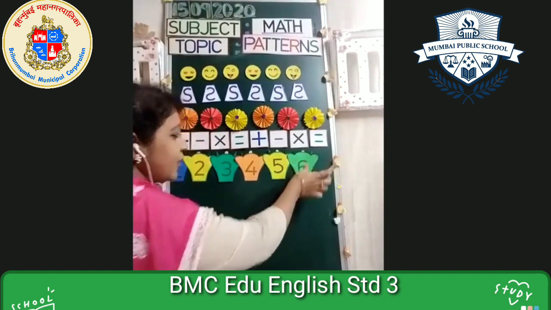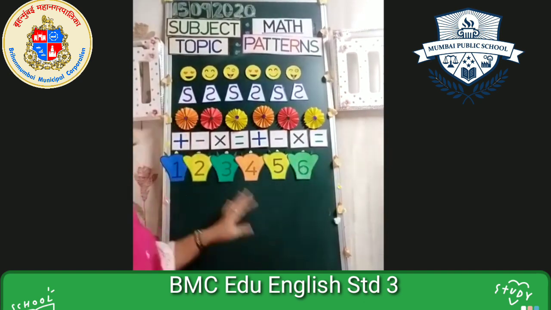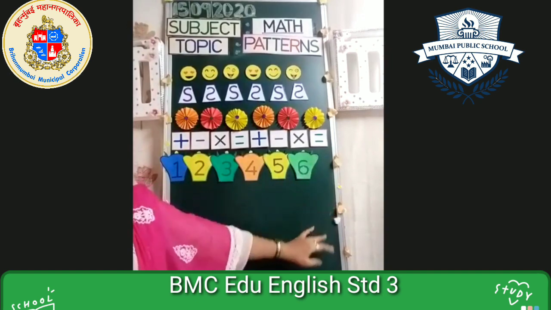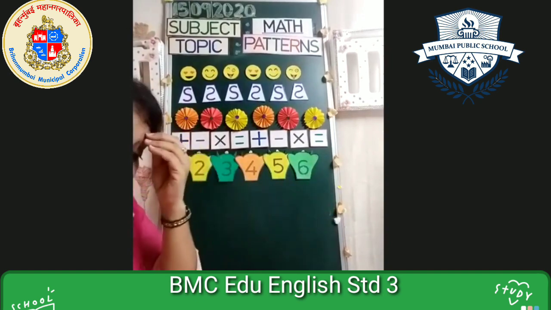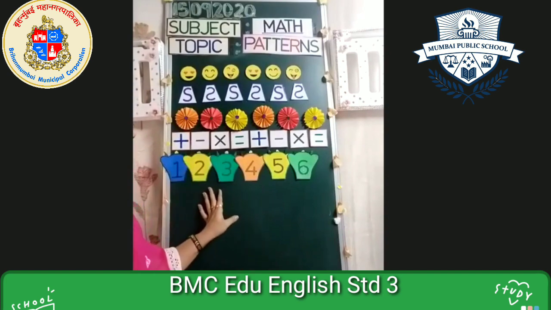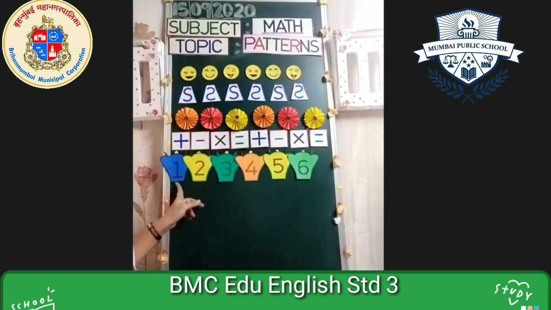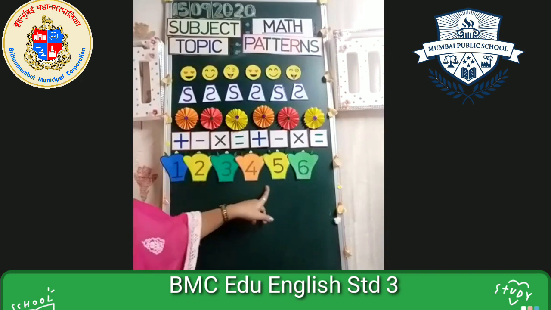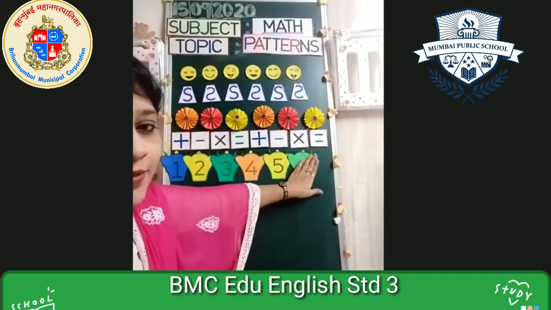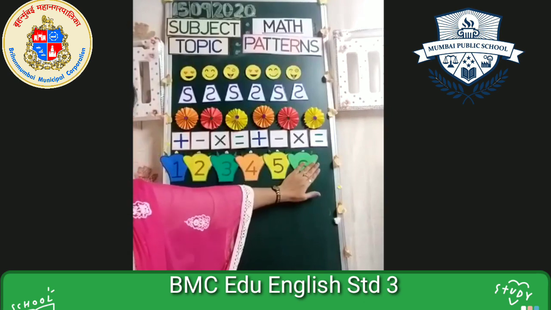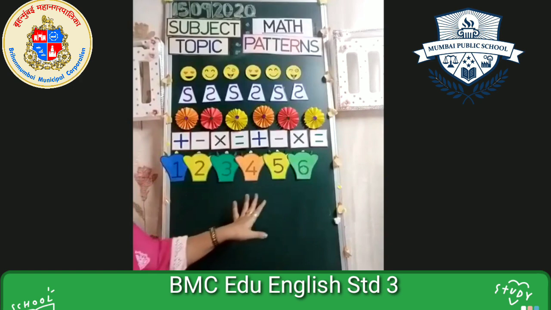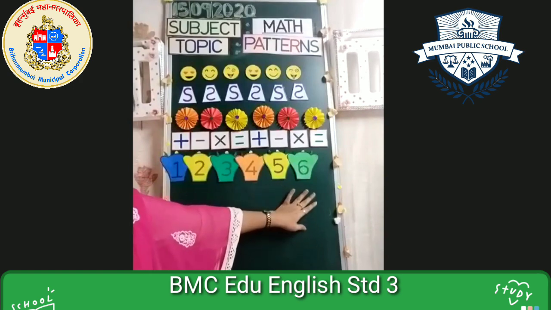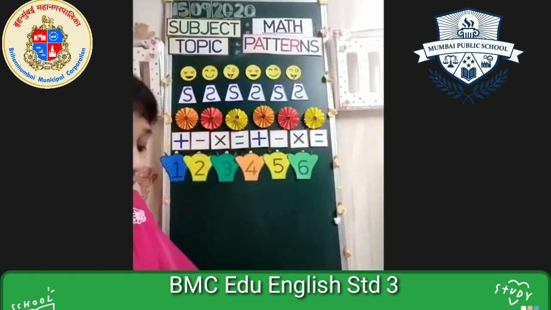After 5, 6. Now, children, listen carefully. We have done till 6 now. This pattern we can follow till whichever number you want, because it is not a repeat. We have done 1, 2, 3, 4, 5, 6. I have stopped at 6. If we want to repeat this, I can again start with 1, 2, 3, 4, 5, 6. Right?